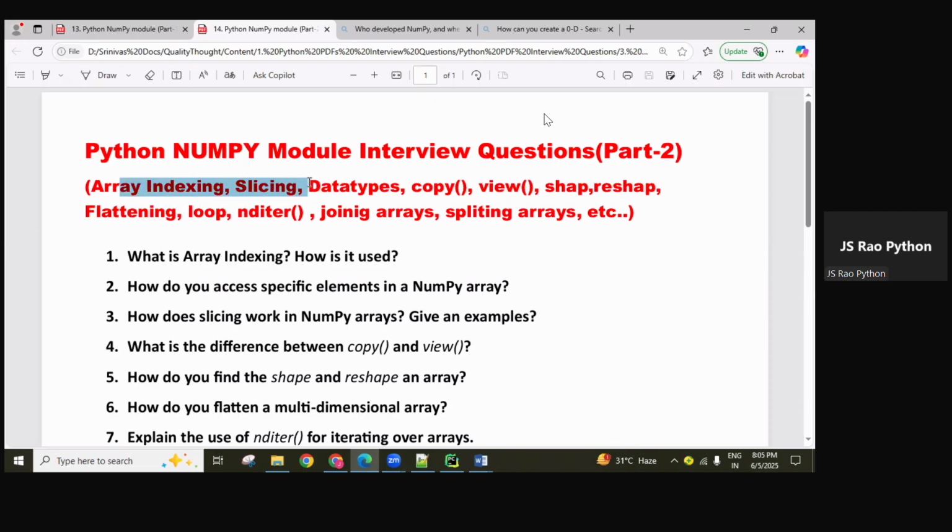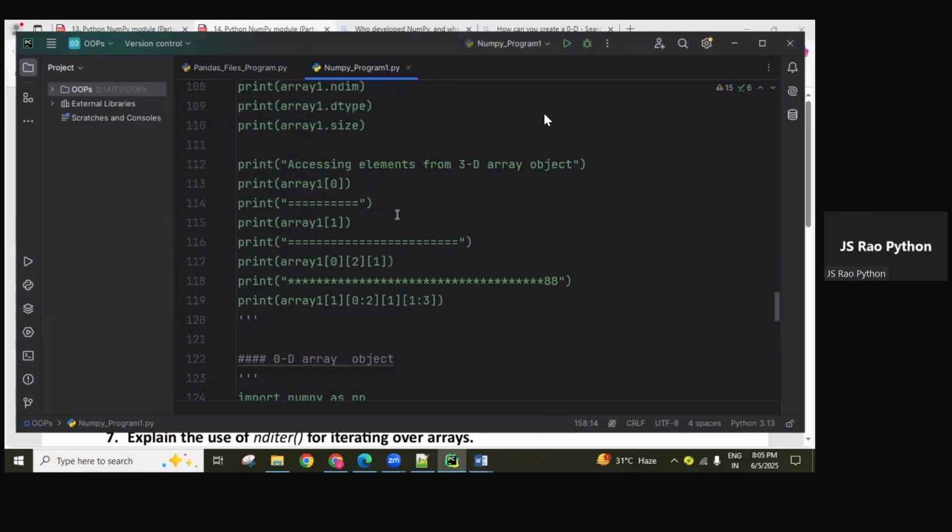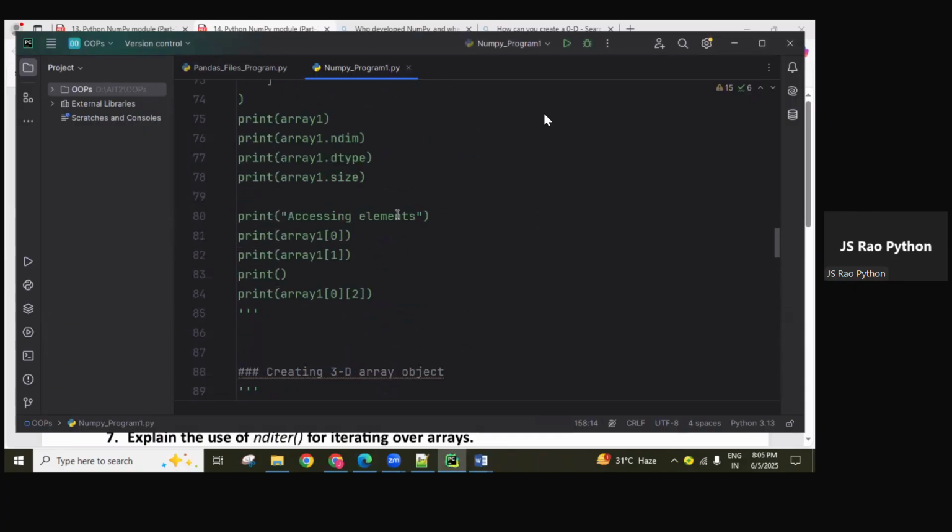Okay, these all topics we will discuss now. First of all, indexing and slicing. Already in the last session I explained these things, but again I'll go over it. See here, instead of writing directly, I'll explain here.